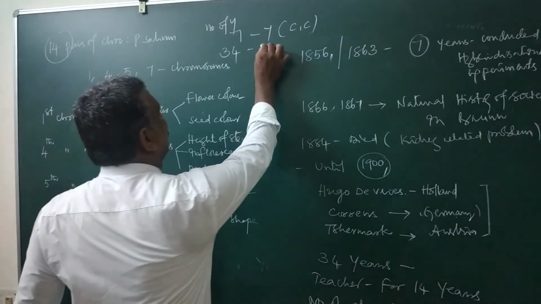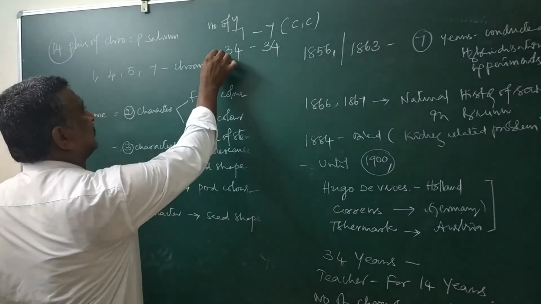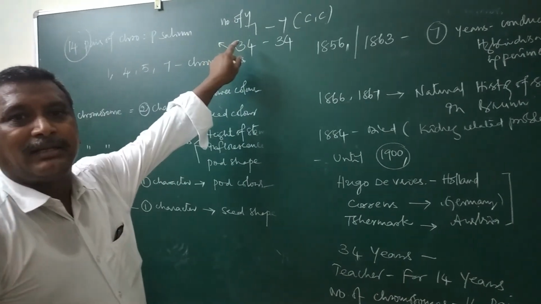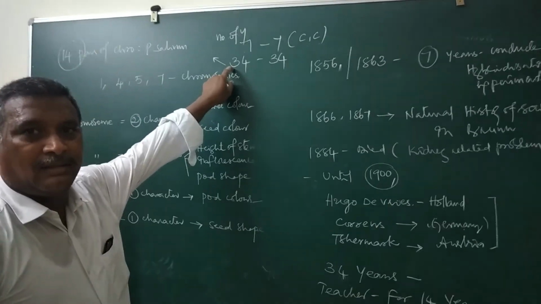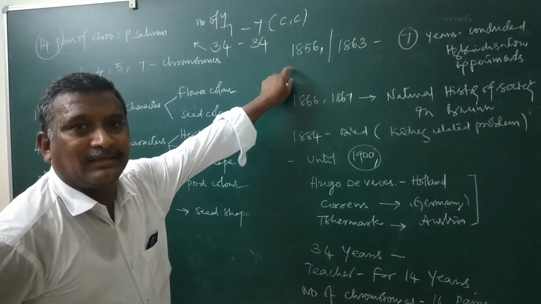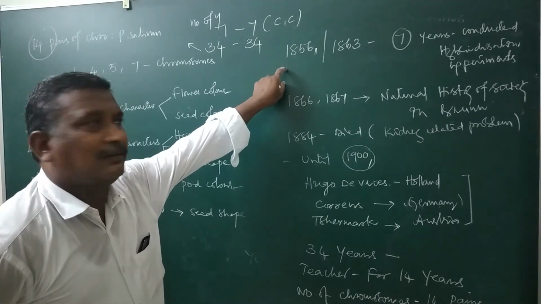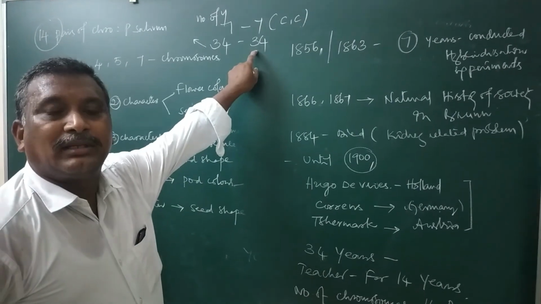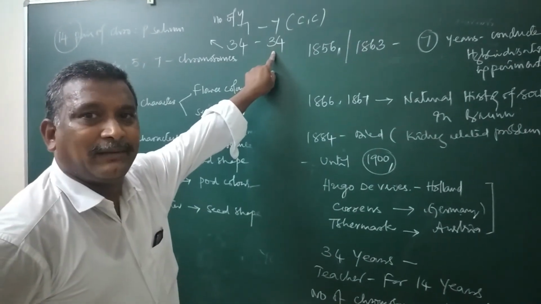So again 34. This 34 is a time period, 34 years until 1900 during which his findings were not known by the scientific world. This other 34 is for the varieties he initially took for his experimentation.